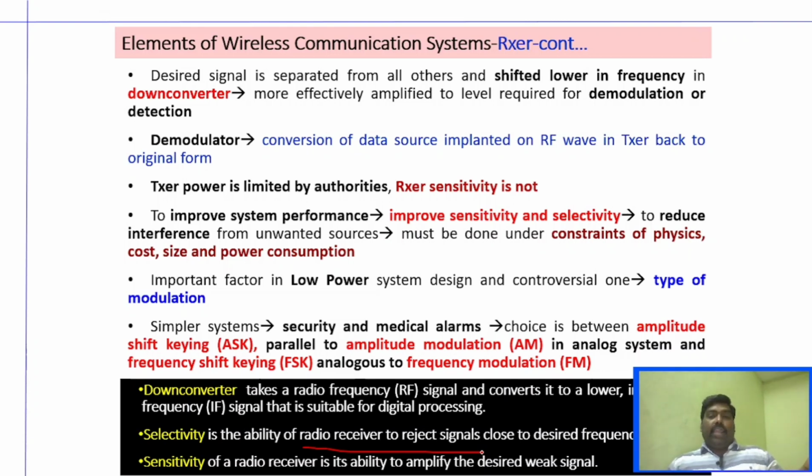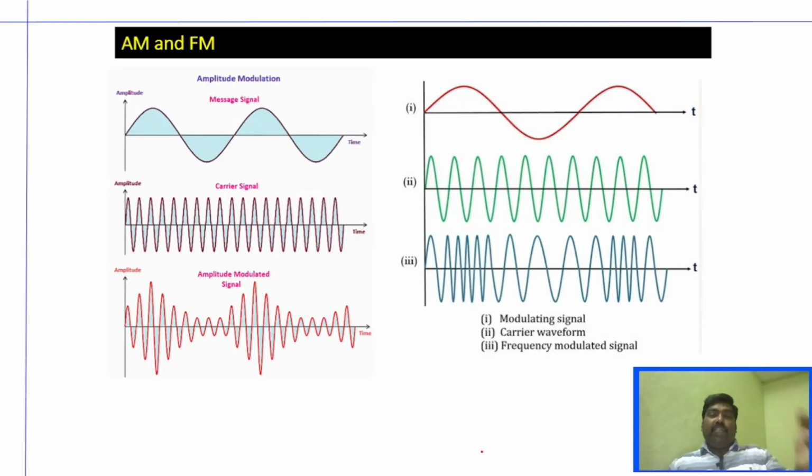So this is what I wanted to explain in the receiver. On the transmitting side, you would have used amplitude or frequency modulation depending upon the application, whereas here it has to perform demodulation. That is, it has to separate the message signal and the carrier signal.